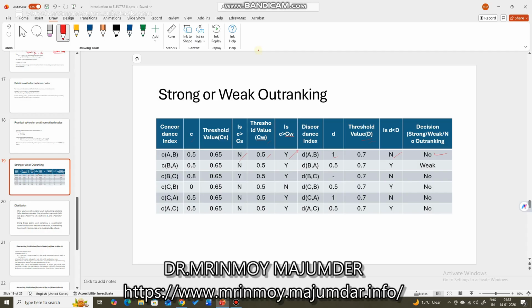Okay. So for the next case, C, concordance index between B and A value is 0.5. Threshold value for strong is 0.65. Then no. Threshold value for weak is 0.5. So it is equal. So it is yes. For discordance, the value is 0.5 and this threshold value is 0.7. So is it less than that? Yes. So B weakly outranks A. And none of the conditions has been met for the other combinations. So all the answers have become no, no, no, no. So this is the strong and weak outranking.